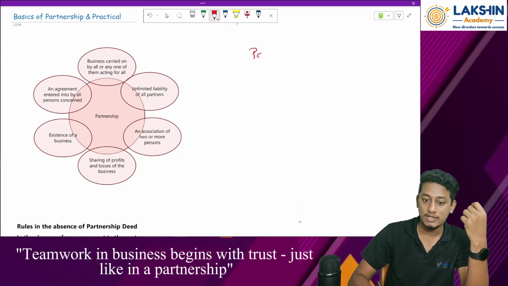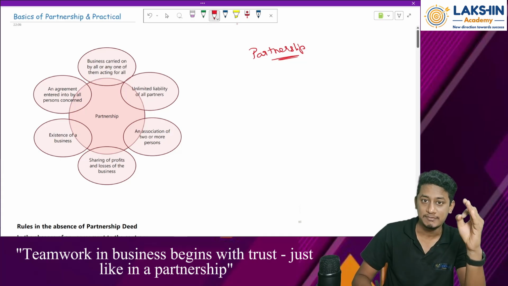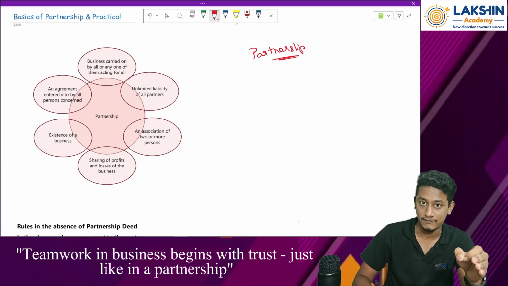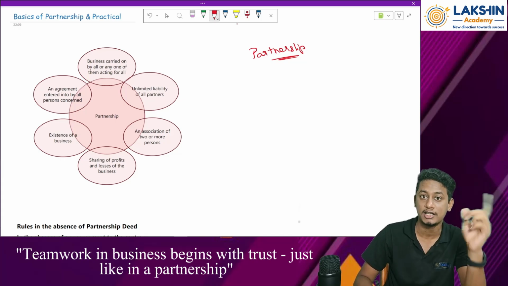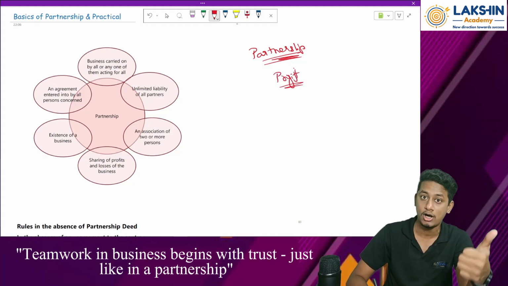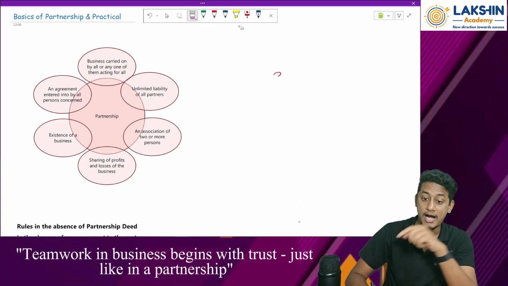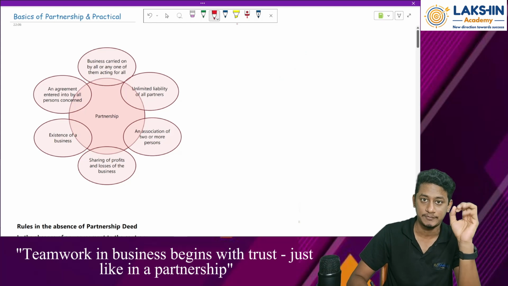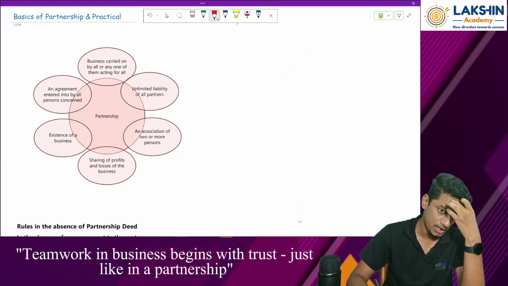So, what is a partnership, or what do you mean by a partnership? A partnership is a relation between the partners of the partnership firm where they all or any one of them acting for all conduct a business, right? Partnership is generally for profit motives where they share profit depending on the firm's deed, or if there is no deed, on an equal basis, right? What is a partnership firm? A partnership firm is a type of business that is conducted through a partnership between two or more people.